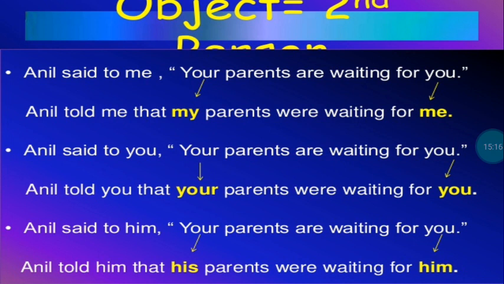Then Anil said to you. Now it changes according to you. Anil said to you, your parents are waiting for you. So Anil told you that your parents were waiting for you. It will change according to the object. Anil said to him. Him is third person. Anil said to him, your parents are waiting for you. Anil told him that his parents were waiting. So it will change according to me, according to you, and according to him in these three sentences. Then the next one.